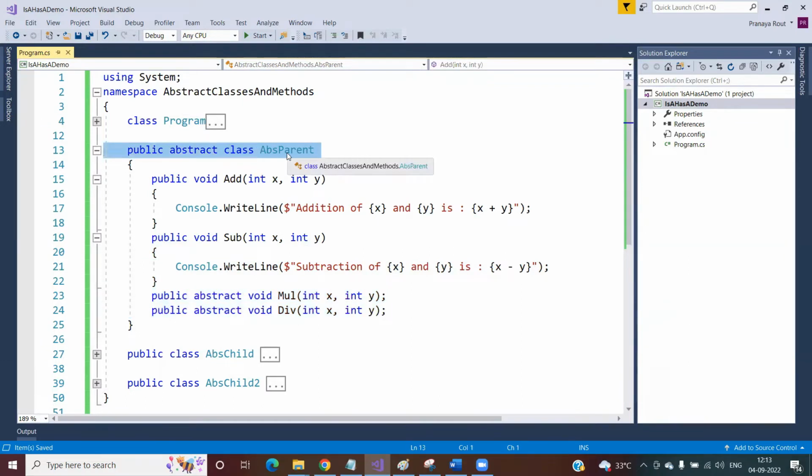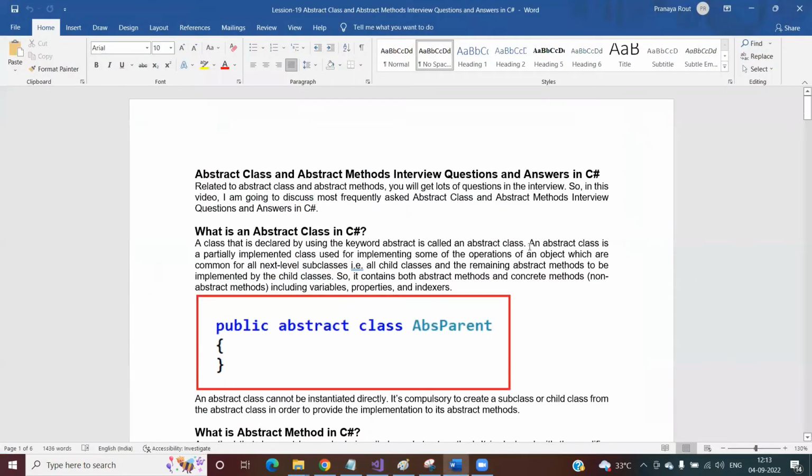So the first point is that an abstract class is a partially implemented class having some methods with implementation and some methods without implementation. Now, an abstract class is used for implementing some of the operations of an object. Whenever I say some of the operations of an object, I mean some of the methods of an object which are common for all next level subclasses.